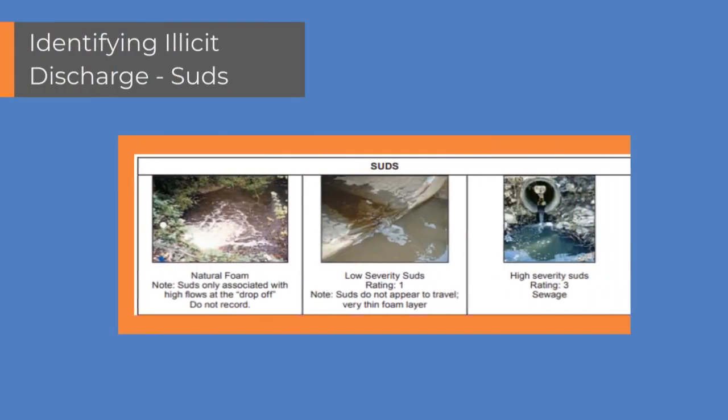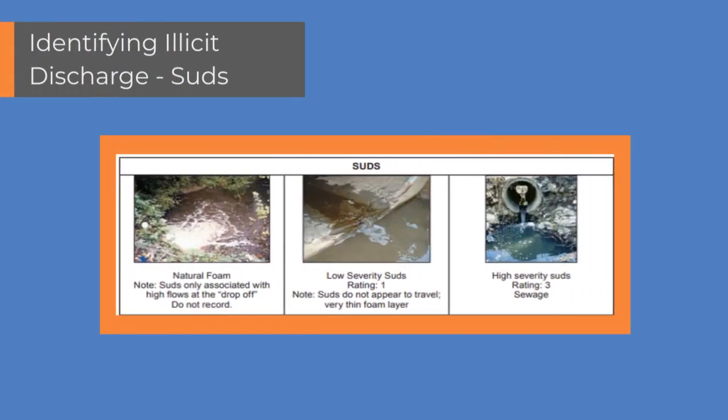Some suds occur naturally and do not need to be reported. It can be difficult to tell them apart, but suds from chemicals or sewage tend to be white with a foul or perfumed scent and greater around outputs, while natural foam will usually be more tan or brown in color, smell of dirt or fish, and be widespread near shorelines.